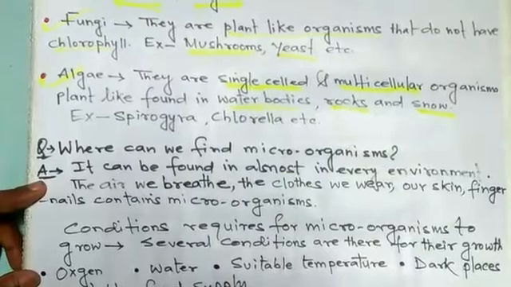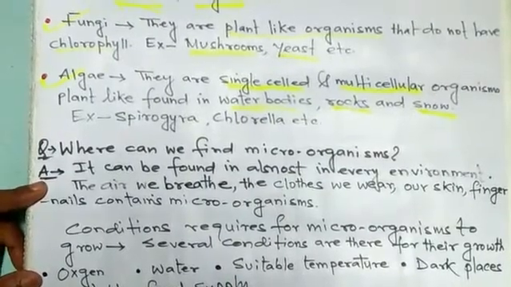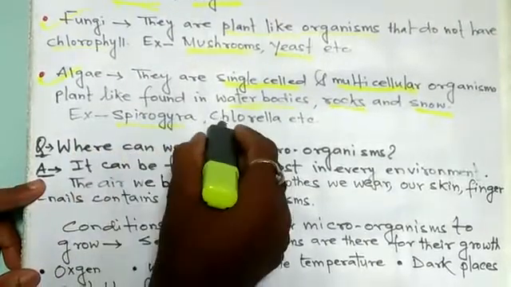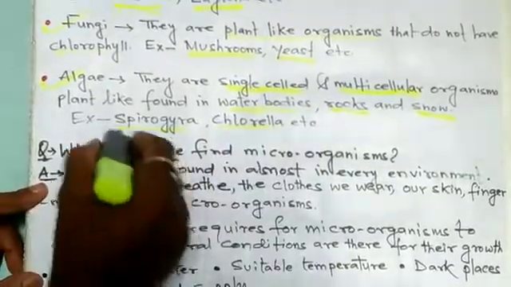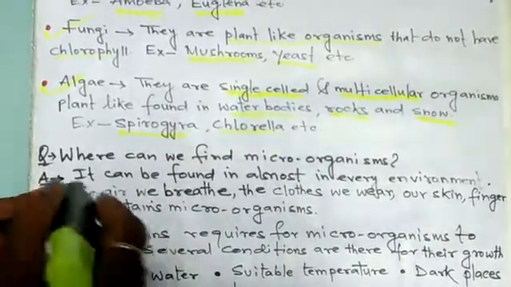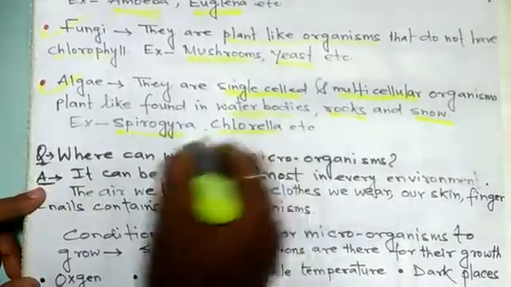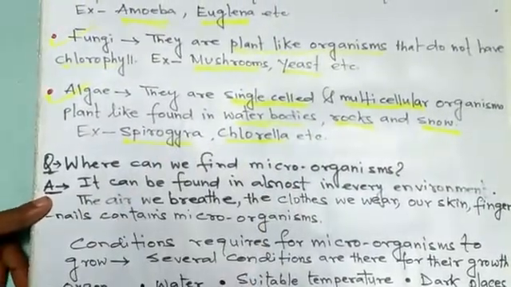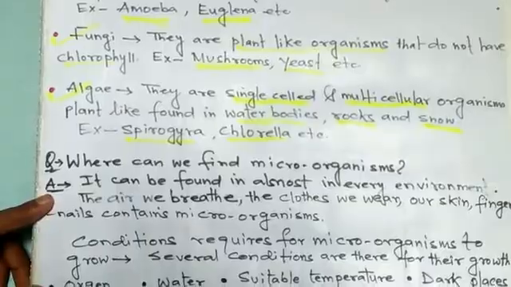These are the places where algae can be found. Examples: Spirogyra and chlorella. These are examples of algae.